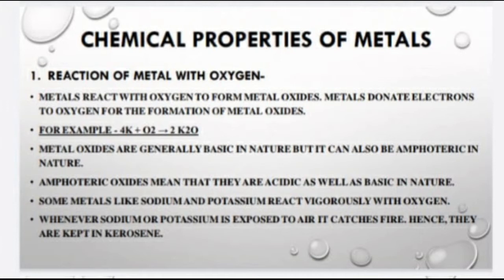Metal oxides are generally basic in nature, but they can also be amphoteric in nature. They can be bases and sometimes acids also. Amphoteric oxides means that they are acidic as well as basic in nature. I have explained to you.